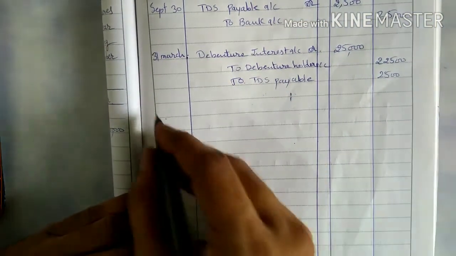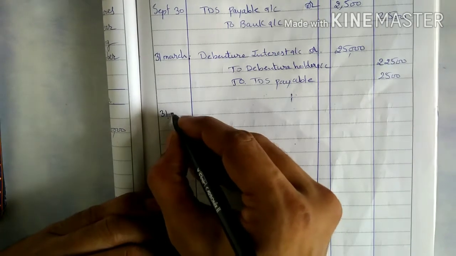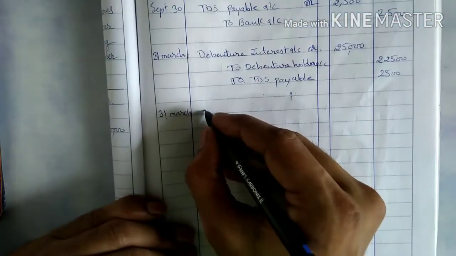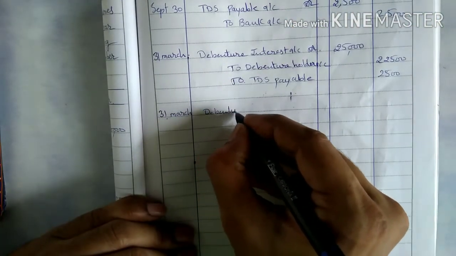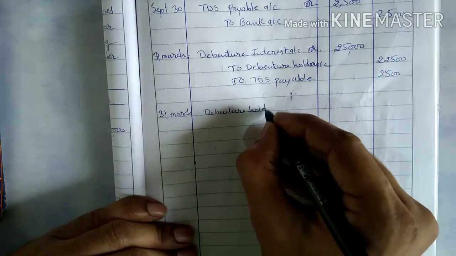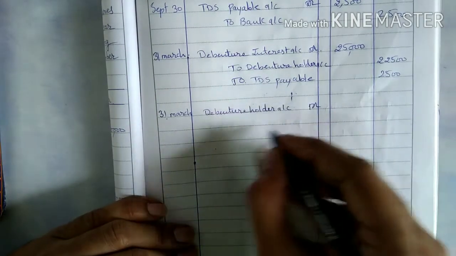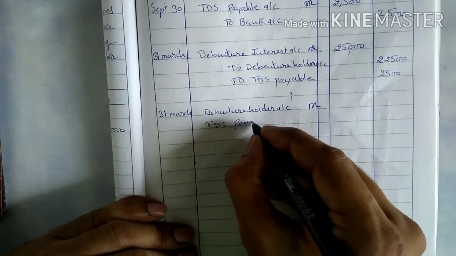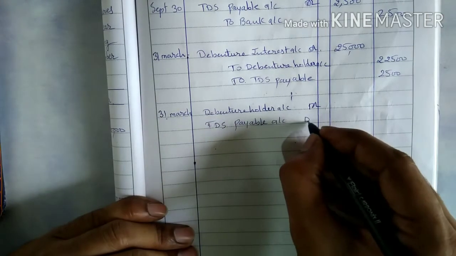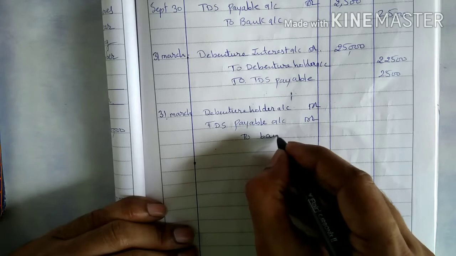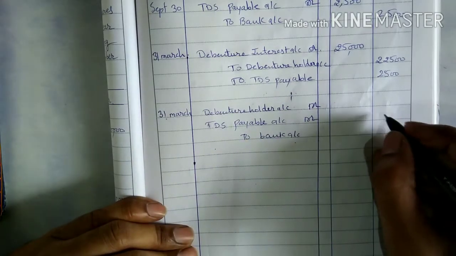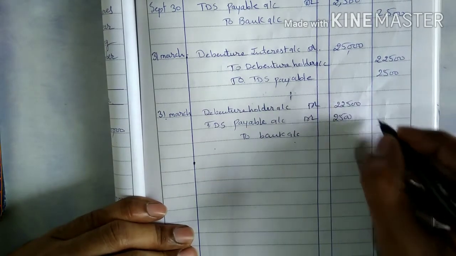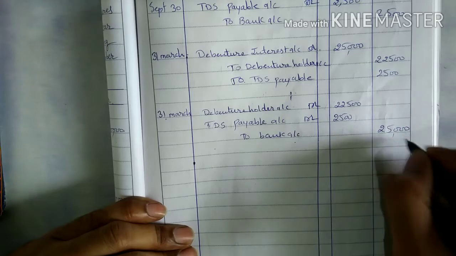Now again you have to pay that. Instead of passing these two entries separately, you can pass a compound entry, that is debenture holder account debit, TDS payable account debit to bank account. That compound entry you can also pass like 2,500 and 22,500. So total amount that is 25,000.